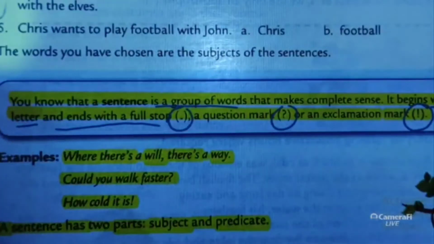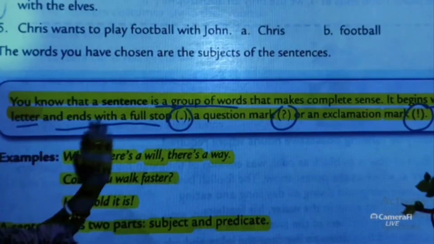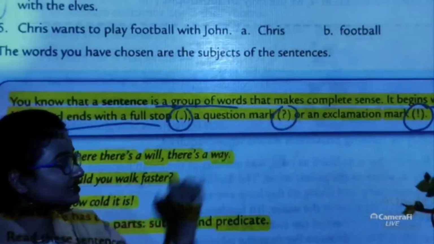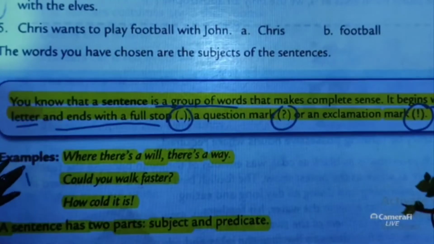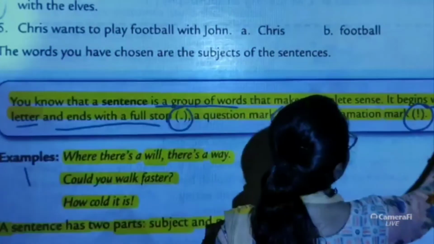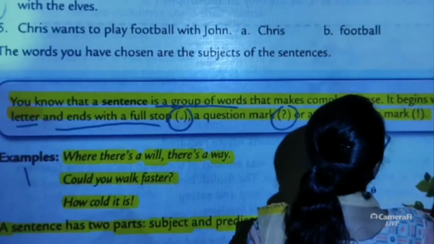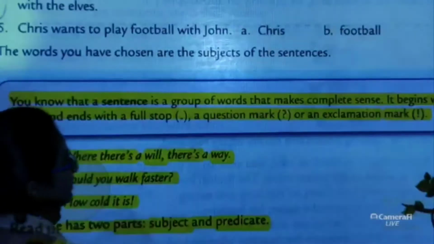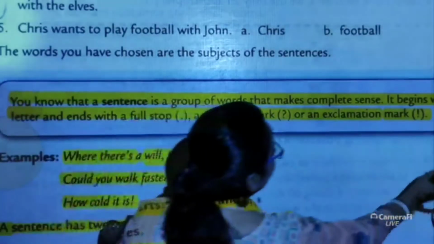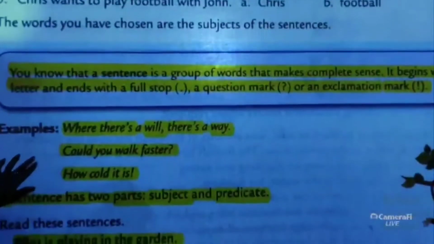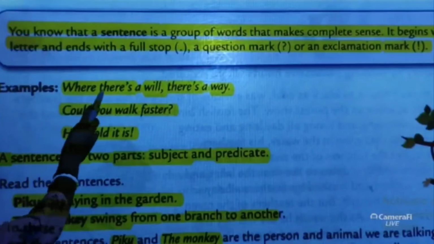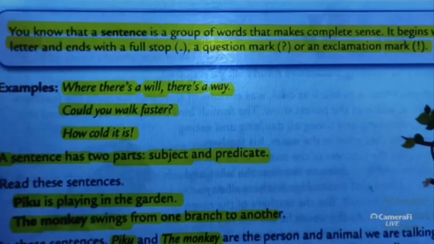So what is a sentence? A sentence is a group of words that makes a complete sense, begins with a capital letter, and must end in a full stop, a question mark or an exclamation mark. As an example, we can take this: where there is a will, there is a way. It is a complete sentence that makes sense, and it is a normal sentence.